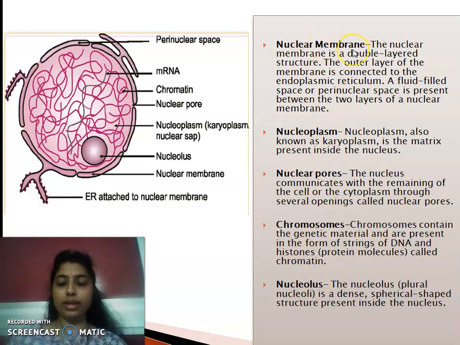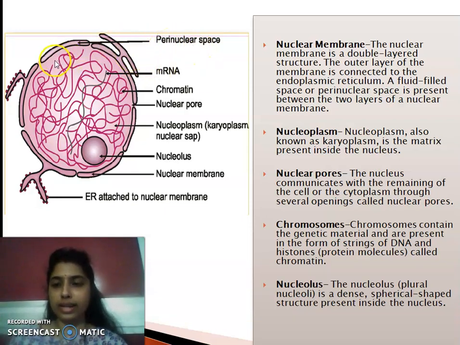The nuclear membrane is the boundary of the nucleus, that is, which surrounds the nucleus from outside, right? So, the nuclear membrane is a two-layered structure. Can you see? This one is the outer membrane and this one is the inner membrane. These two membranes together constitutes the nuclear membrane. And the space between these two membranes is termed as the perinuclear space.